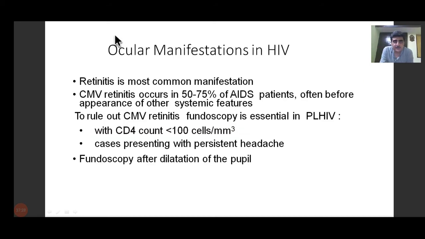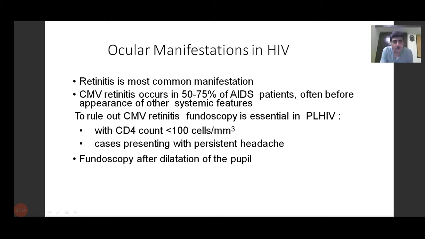Ocular manifestation in HIV: retinitis is most common. Just to complete the list, although this will be taught by ophthalmologists later on. Cytomegalovirus retinitis occurs in 50 to 70% of AIDS patients, often after the appearance of systemic features. Cytomegalovirus, CMV retinitis, as it is called, is one of the commonest opportunistic infections affecting the eye.